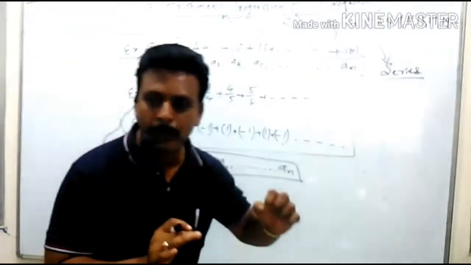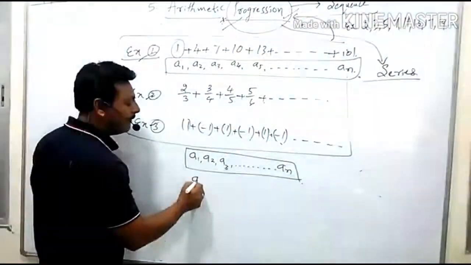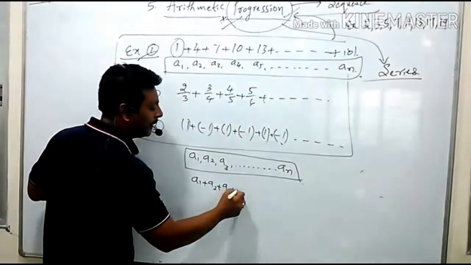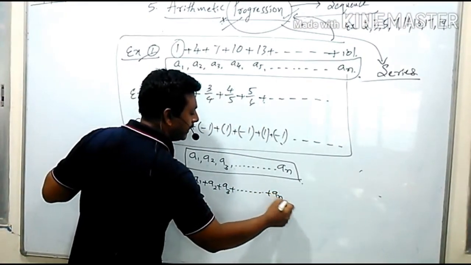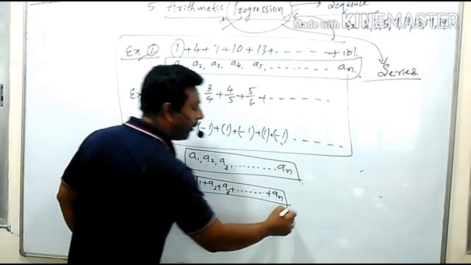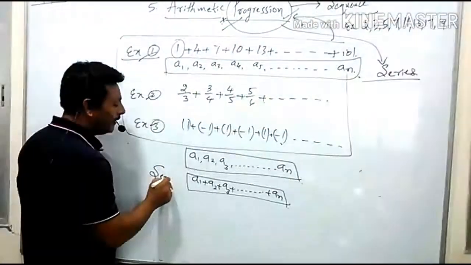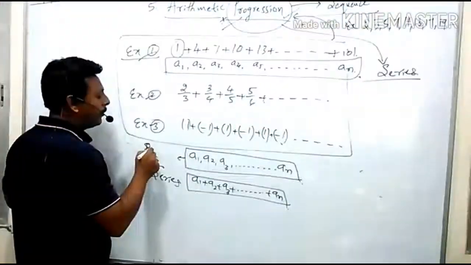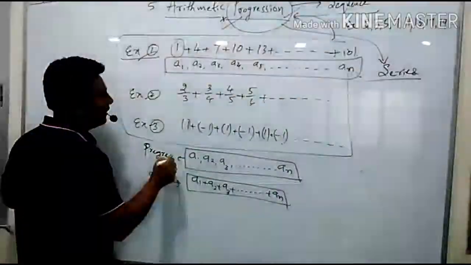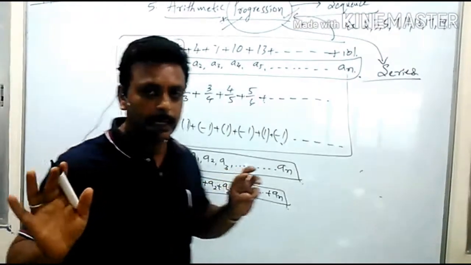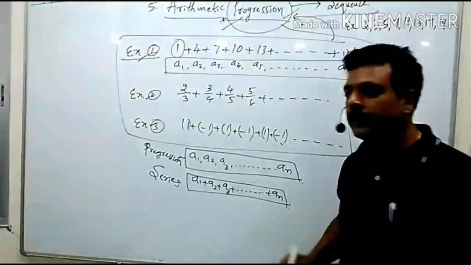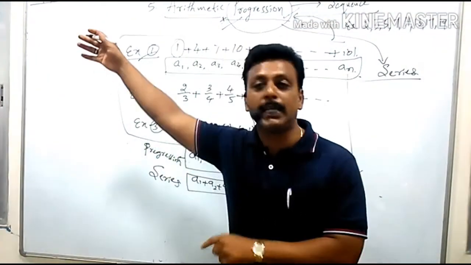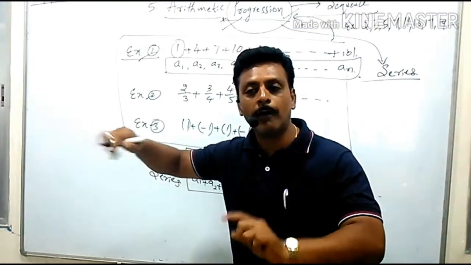What is the general form of a series? I am writing A1 plus A2 plus A3 plus ... plus AN. This is the general form of a series. This is the general form of a progression. Am I clear? So the general form of a progression is A1 comma A2 comma A3 comma ... AN. This is the general form of a progression.